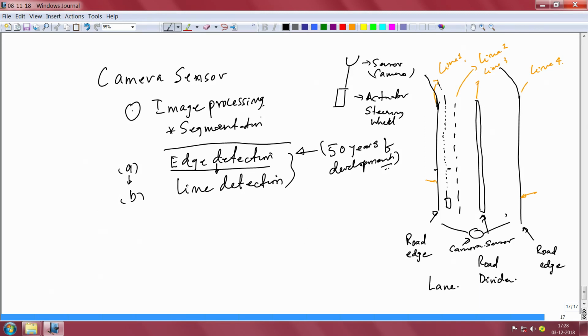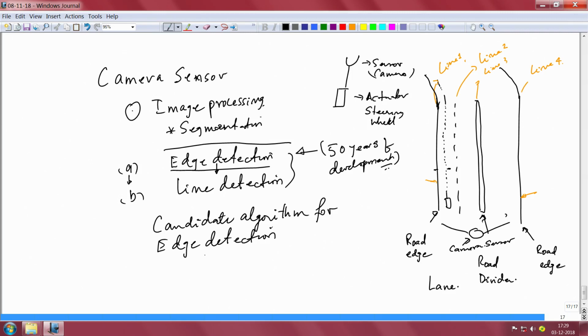Out of so many of these algorithms, you may want to choose one candidate algorithm for edge detection which is of interest to you. Now you may ask, how do you choose what is a good edge detection algorithm itself?